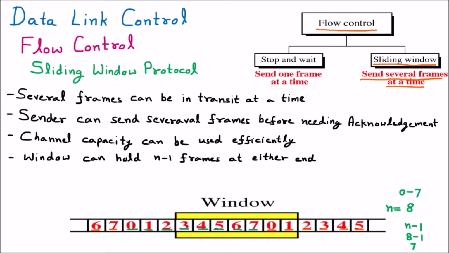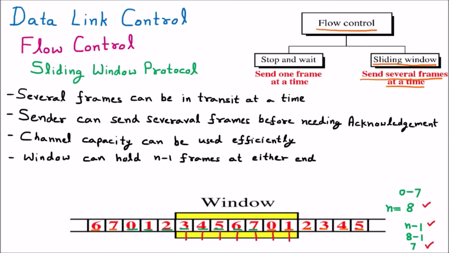And if we talk about the window having n-1 frames, here if we check the size of the window, we can see 1, 2, 3, 4, 5, 6 and 7. These are the 7 frames, and that is equal to n-1, which means 8 minus 1. So the window can capture 7 frames if we have 8 frames available on the sender side or the receiver side.